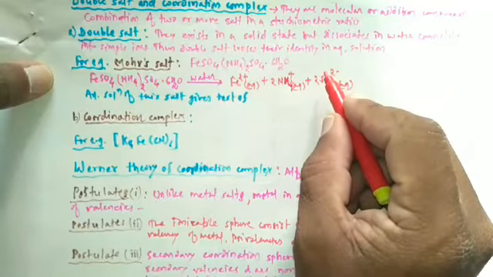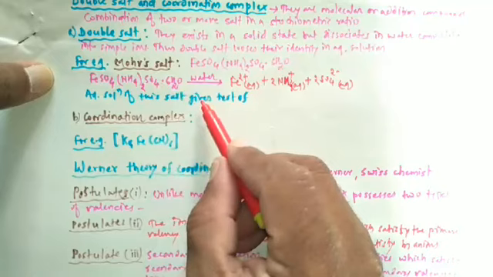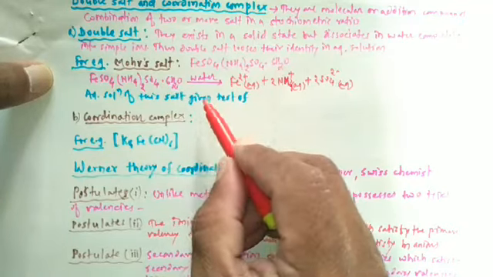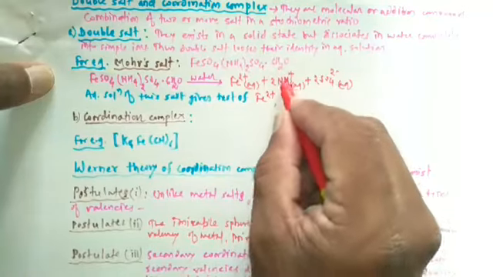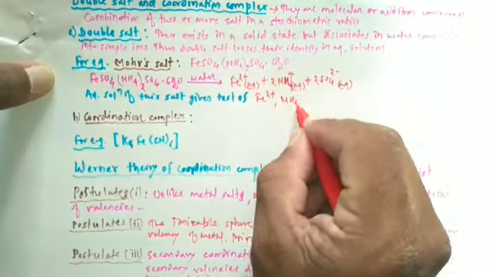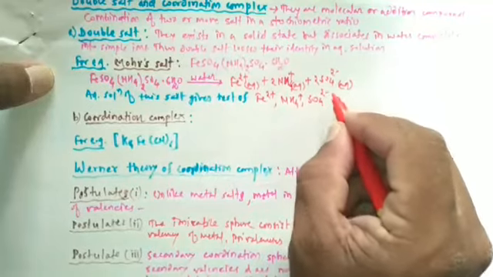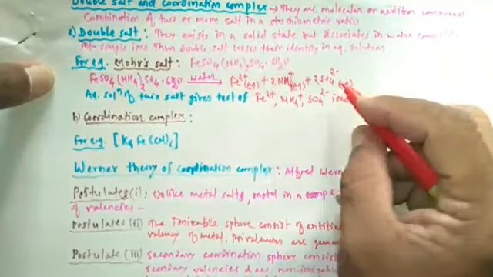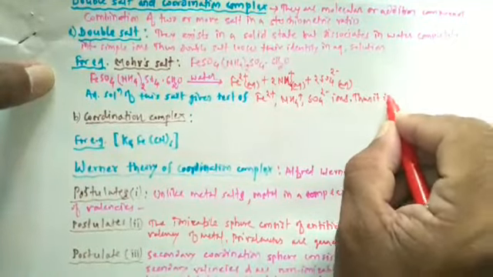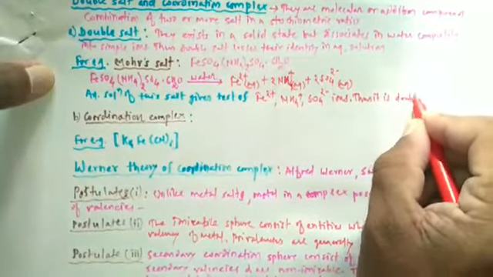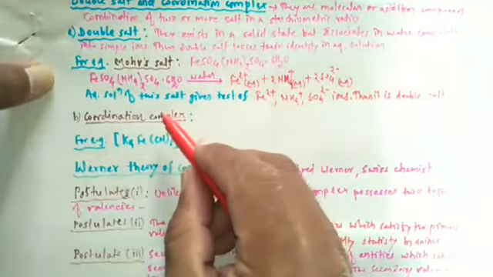So aqueous solution of Mohr's salt gives test of Fe2+, then NH4+, then SO4 2- ions. So thus it is a double salt.